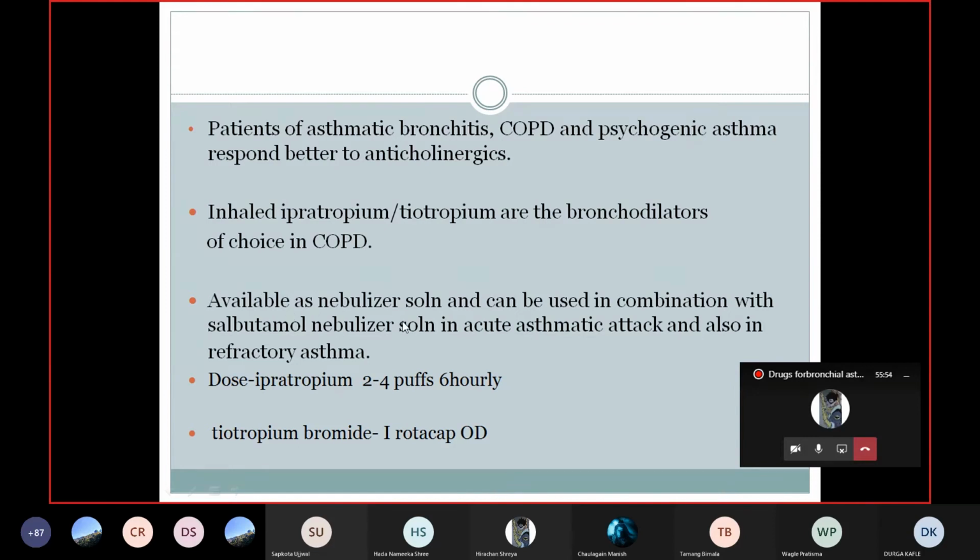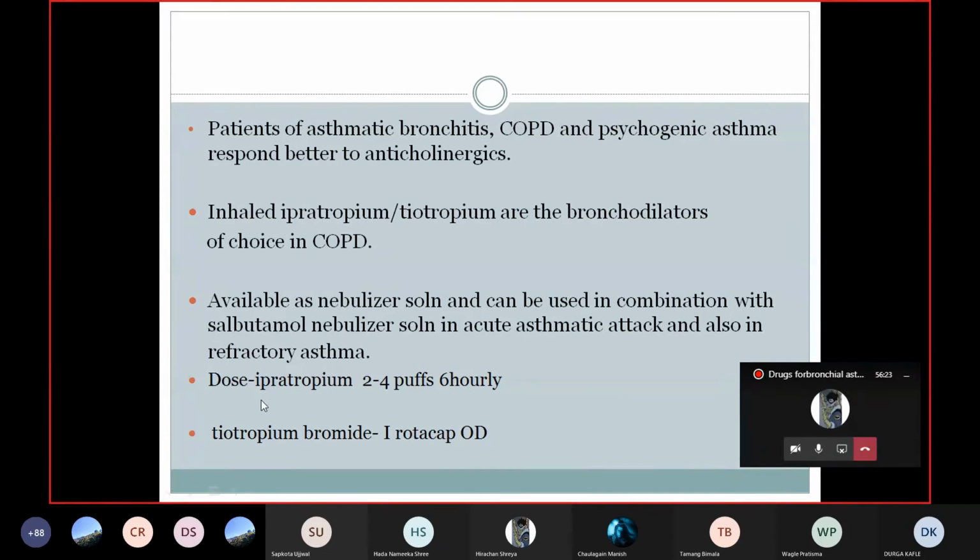They are available as nebulizer solution that can be used in combination with the salbutamol nebulizer. This combination can be used in the nebulizer machine as well, in the form of solution in acute asthmatic attack and also in refractory asthma, in the condition where the asthma is not treated with other drugs. In that condition, you can combine these drugs and use them by the nebulizer.